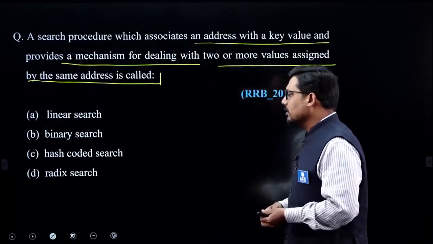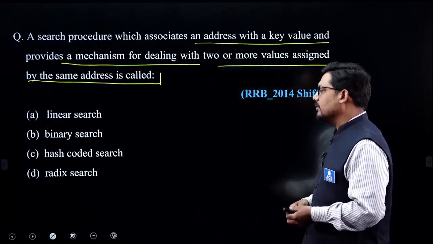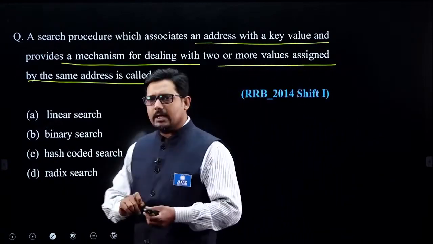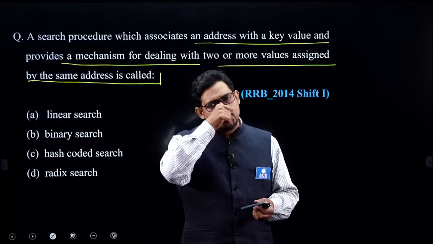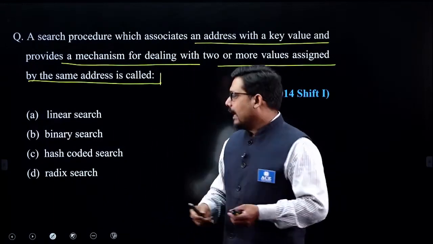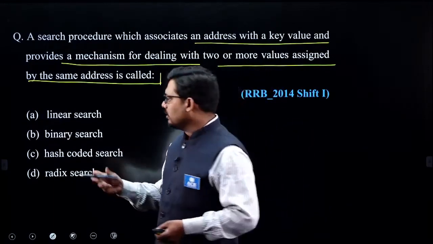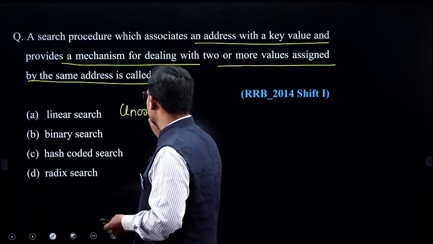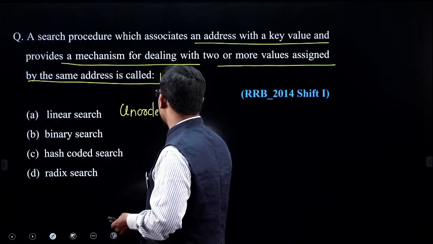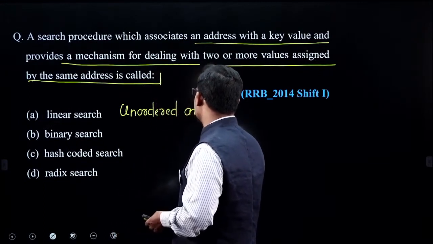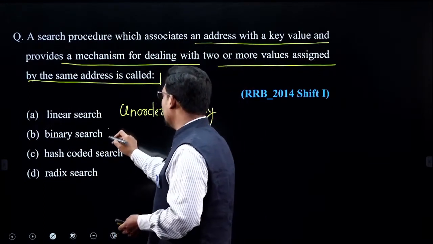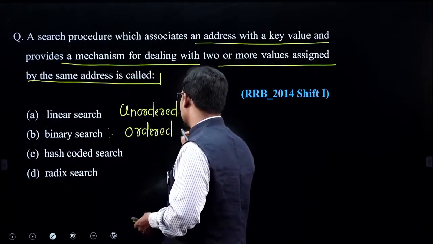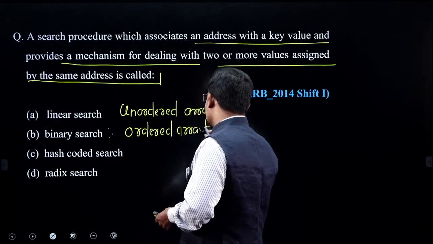A linear search and binary search: linear search is a searching mechanism where we search the elements one after another in a linear fashion by using a for loop. This linear search is for an unordered array. Okay, linear search is used for an unordered array, and binary search is used for an ordered array. I am not entirely going into the concept, but a small thing.